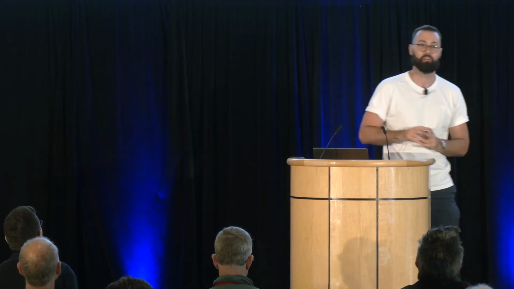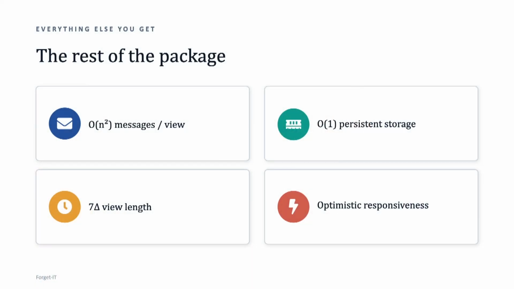However, I want to say that we did much, much more in this paper. The first thing I want to mention is that in our paper, we actually wanted to prove a strictly stronger notion of good case latency, which we call robust good case latency. I can talk about that offline. But then we also wanted to preserve quadratic messages per view, because our protocol is actually a leader-based protocol, not a Byzantine broadcast protocol.